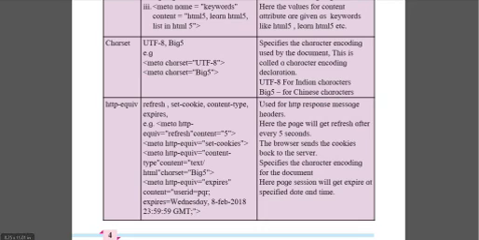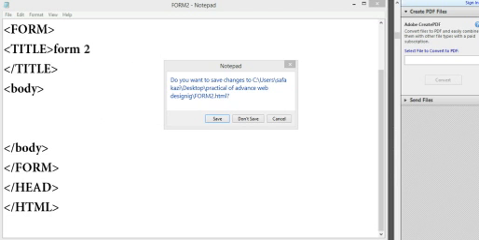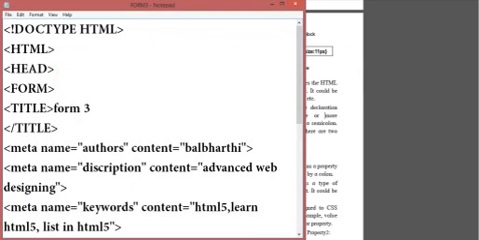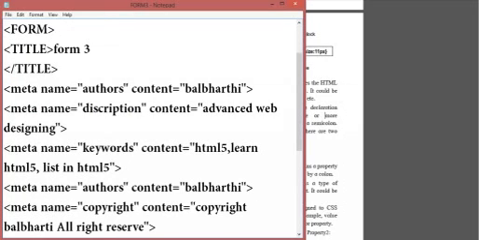So we'll conduct this practical once again. We'll see the practical here. We write doctype html, then html, head, title form 3, title close. In between the head we put the meta tag. Meta name is equal to author, content Bal Bharti. Meta name is equal to description, content advanced web designing. Meta name is equal to keyword, content HTML5, learn HTML, list in HTML5.